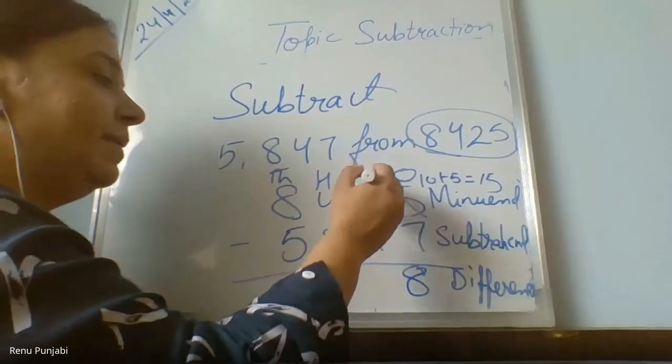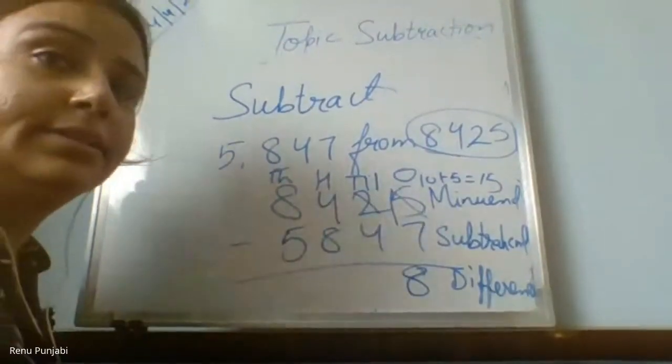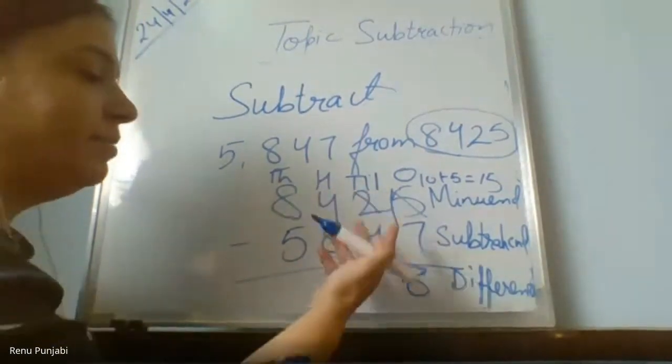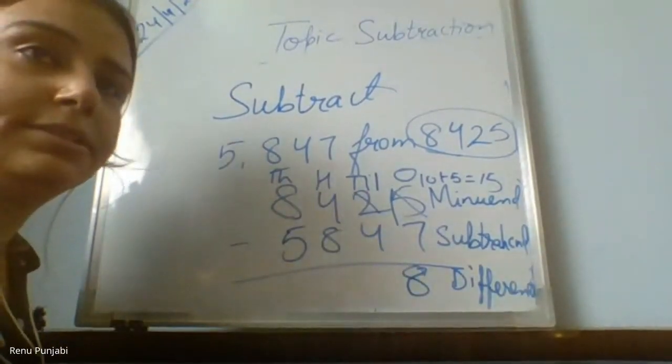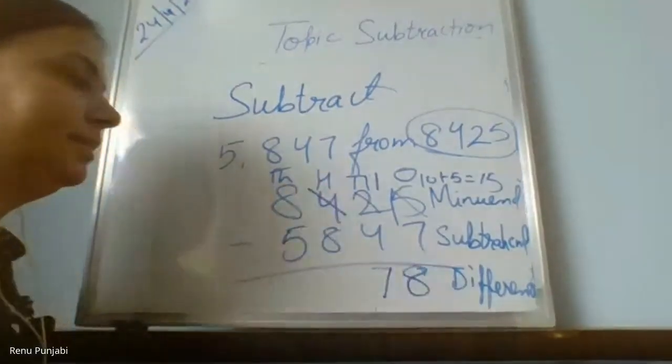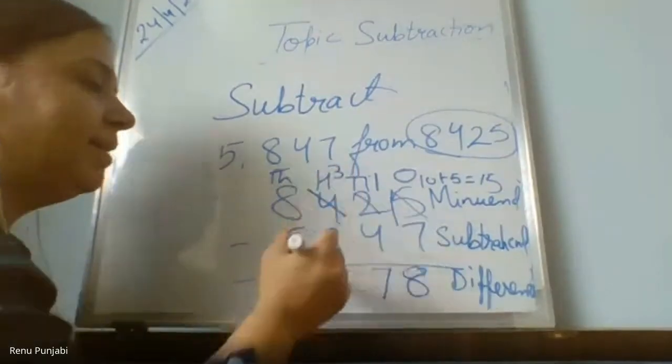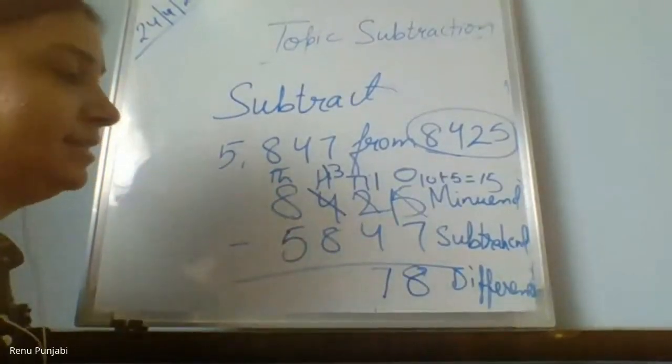12. It will become 12. 4 will become 3. 11. You are borrowing from no one. So 11 minus 4 is what? 7. And this will become what? 3. 3 minus 8 is possible? No. So we take 13 minus 8, which is 5. And this will become 7. 7 minus 5 is 2. And it is 2578.